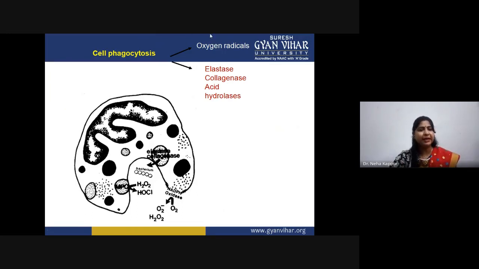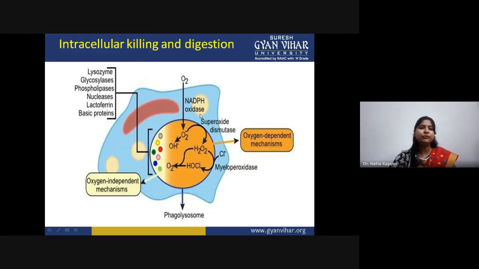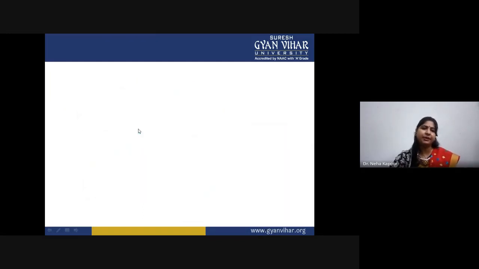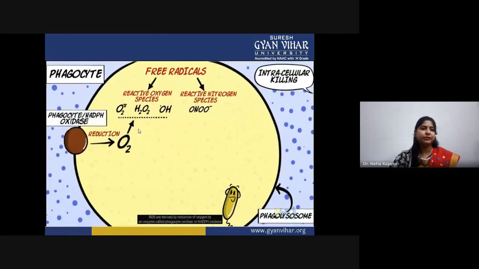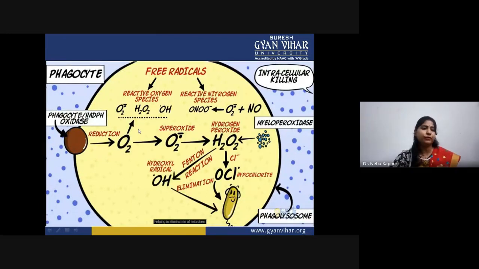This is neutrophil mediated. In this case oxygen radicals are produced, and these enzymes contribute. The mechanism of respiratory burst, similar to that of macrophages, will operate. The same oxygen dependent and oxygen independent mechanisms operate in neutrophils also.